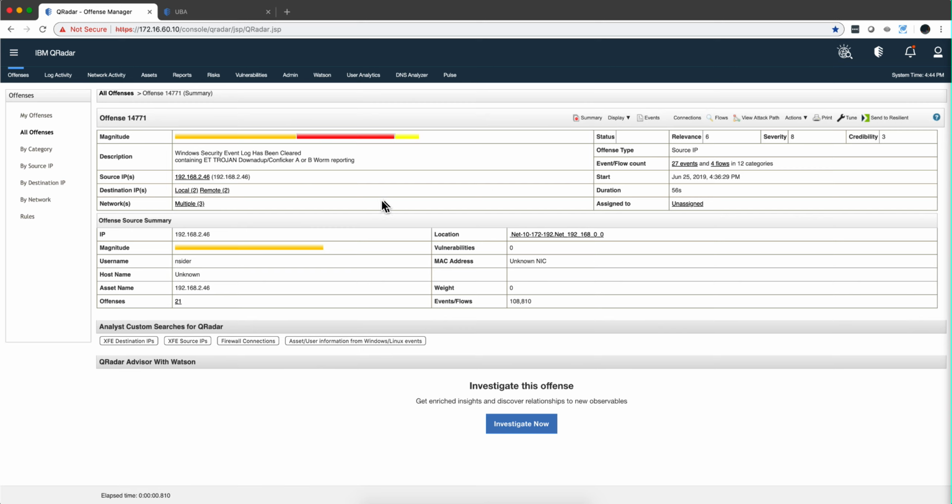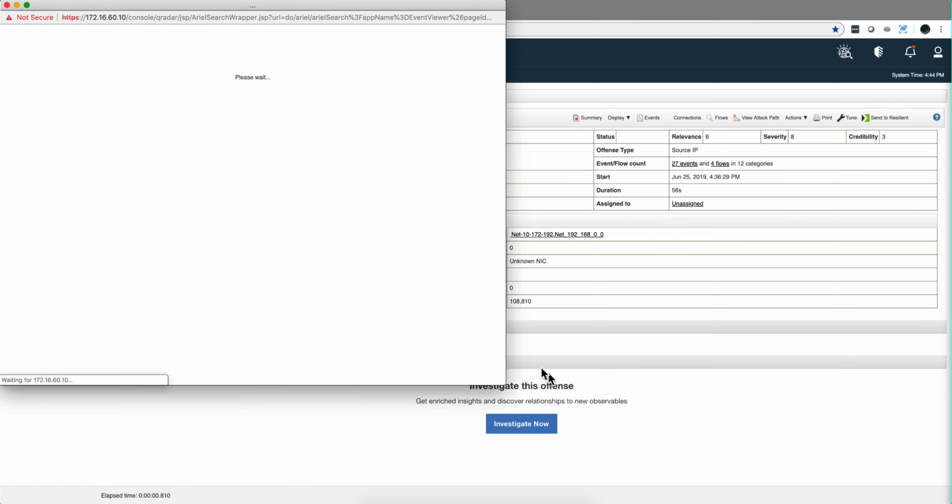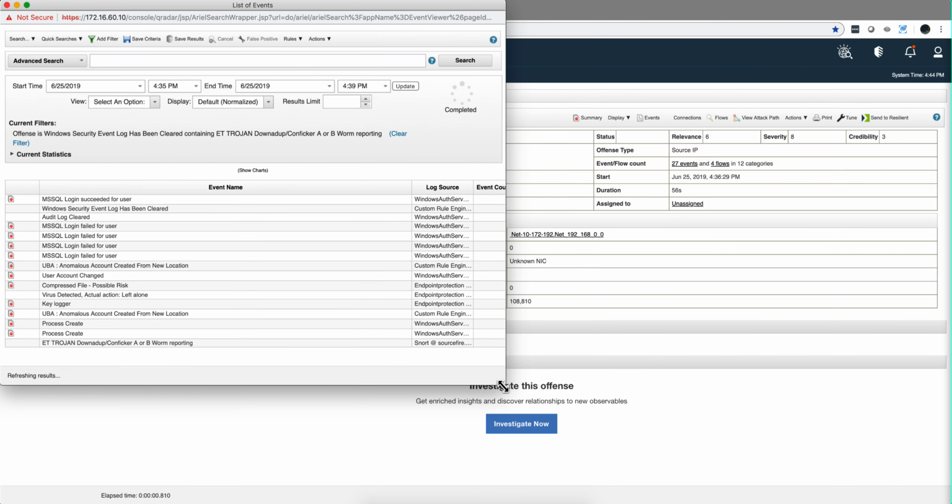We have what seems to be a desktop by the address. We look at the events in here, and this is not good. We see that there's some malware here. UBA is actually correlating some stuff. Attempt to login failed. Attempt login succeeded. Windows logs have been cleared.